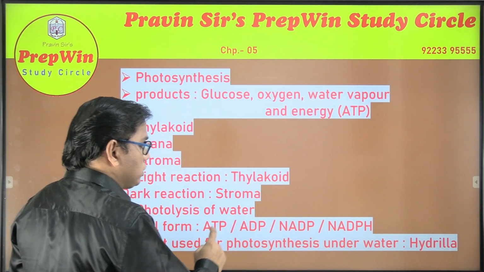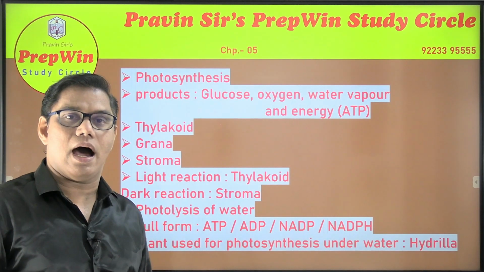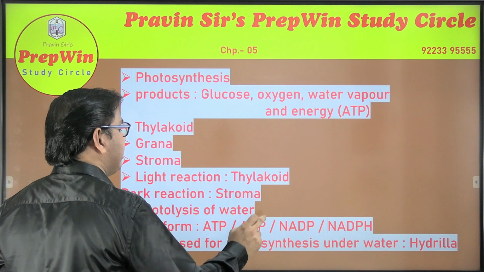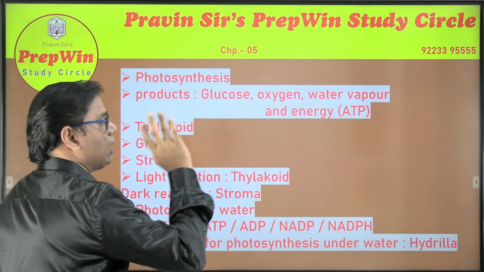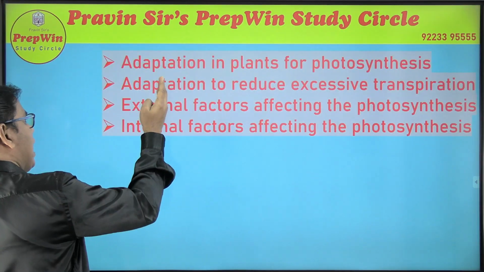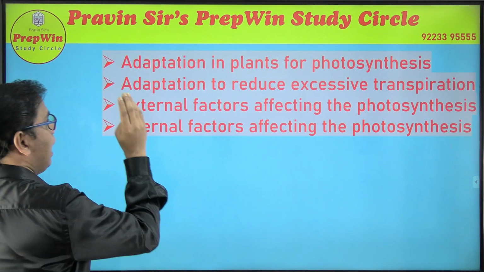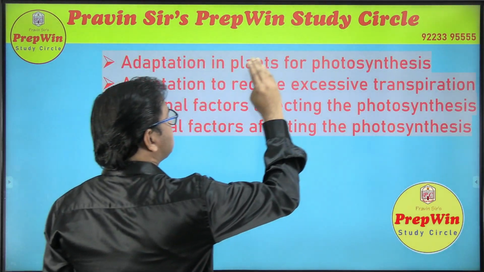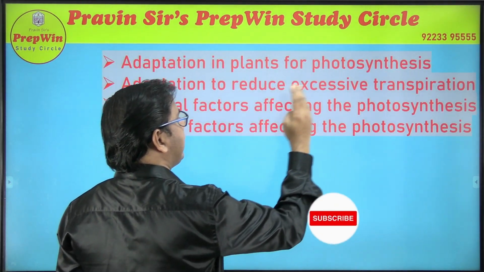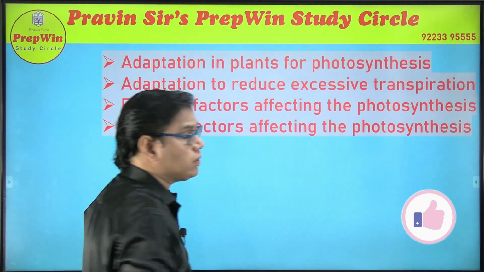The plant used for photosynthesis underwater, the plant which is underwater, is hydrilla. So please remember this. As I already have told you, adaptation in plants for photosynthesis, adaptation to reduce excessive transpiration, external factors affecting the photosynthesis, internal factors affecting the photosynthesis.